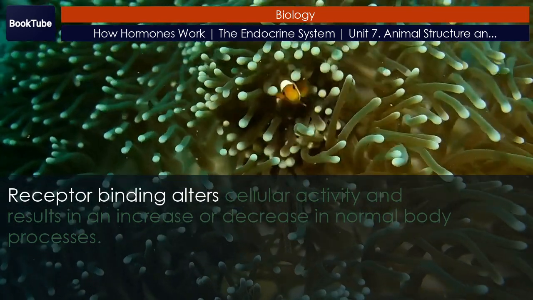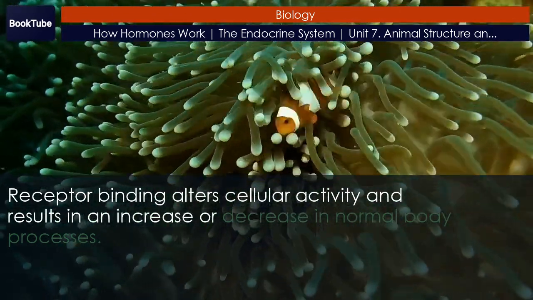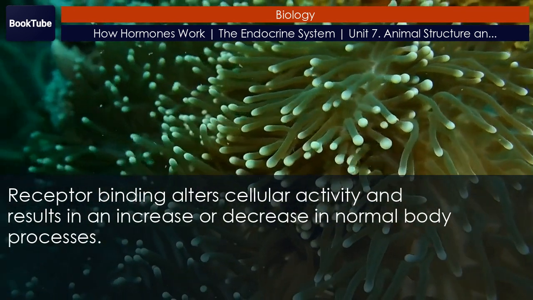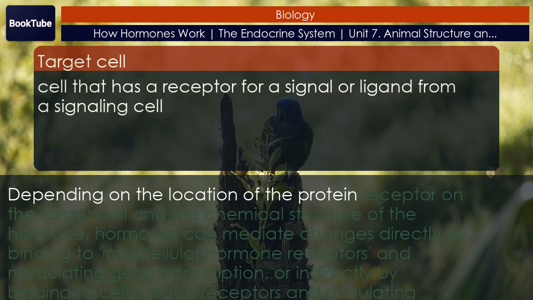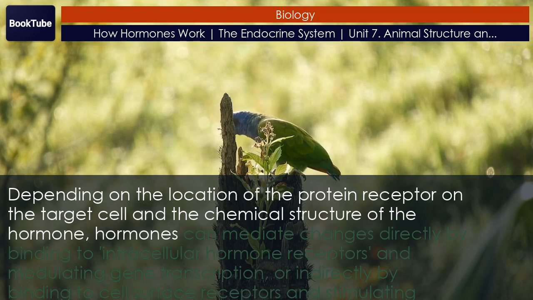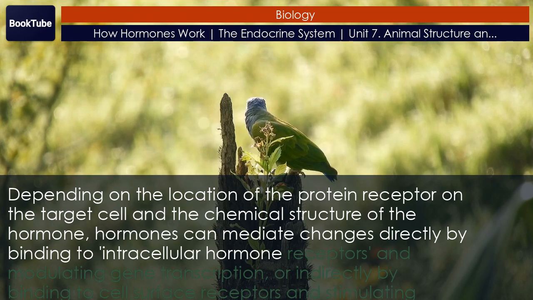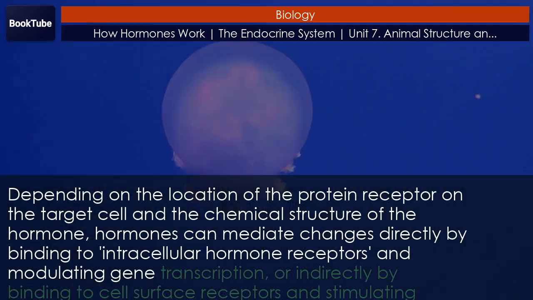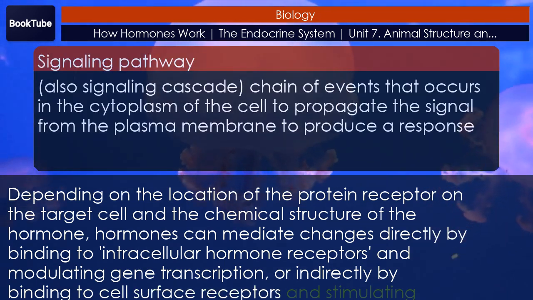Receptor binding alters cellular activity and results in an increase or decrease in normal body processes. Depending on the location of the protein receptor on the target cell and the chemical structure of the hormone, hormones can mediate changes directly by binding to intracellular hormone receptors and modulating gene transcription, or indirectly by binding to cell surface receptors and stimulating signaling pathways.